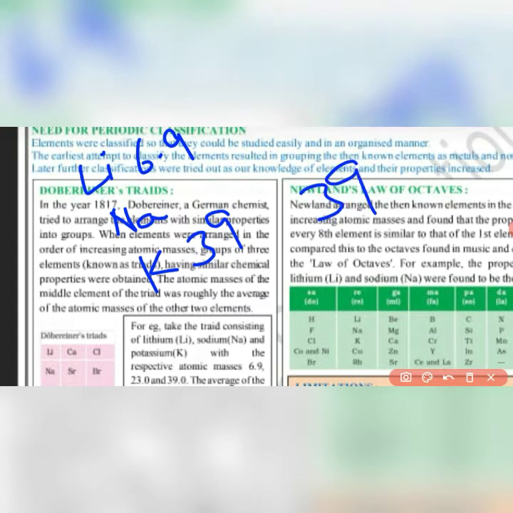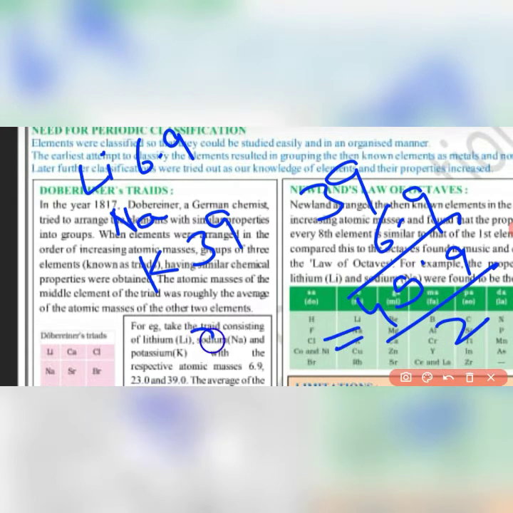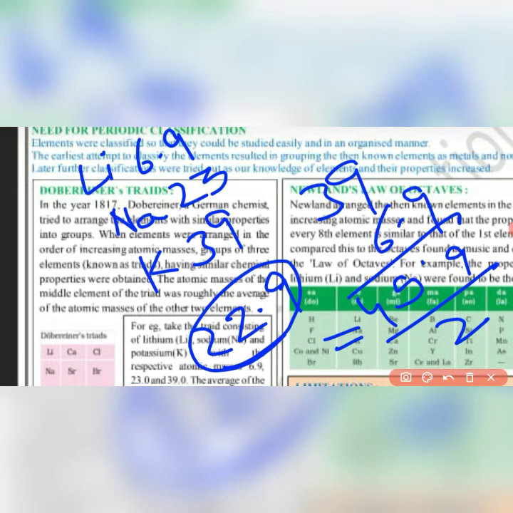If we add 39 and 6.9, it comes out to be 45.9, and the average of the 2 gives you 22.9. So 22.9 is nearly equal to 23, which is the atomic mass of sodium.